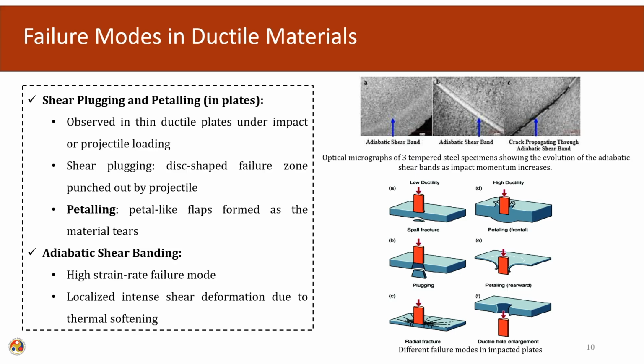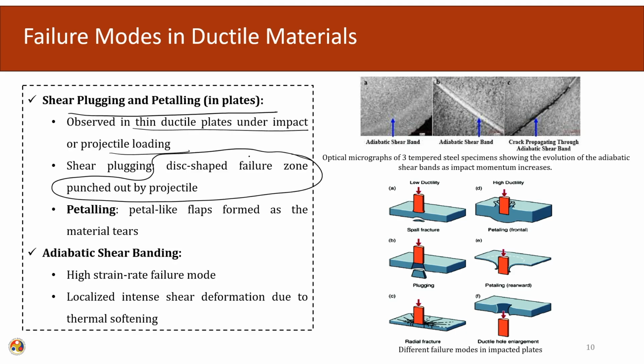There is a failure mode known as shear plugging and petaling. It normally occurs in plates. What happens in thin ductile plates? This is observed in thin ductile plates undergoing impact loading. In shear plugging, a disc type of failure zone occurs due to the punching by the projectile. And petaling occurs where a petal-like flap forms as the material tears apart. So, here we can see some failure modes in ductile materials.